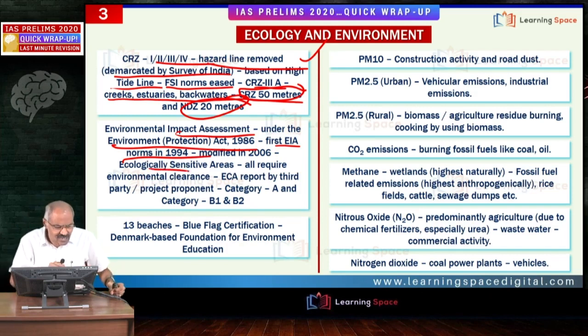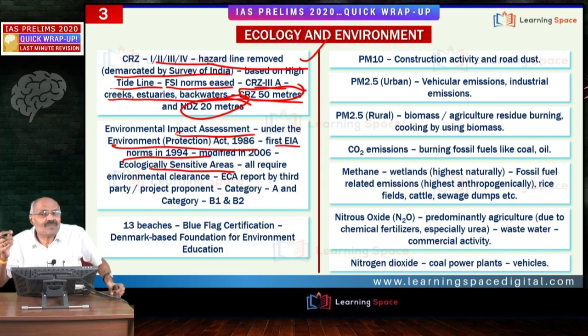And ecologically sensitive areas all require environmental clearance. Please listen carefully. In the ecologically sensitive areas, all the projects require environmental clearance. But in other areas, certain categories of projects, there are around 39 categories of projects, require environmental clearance. The number is not that important.